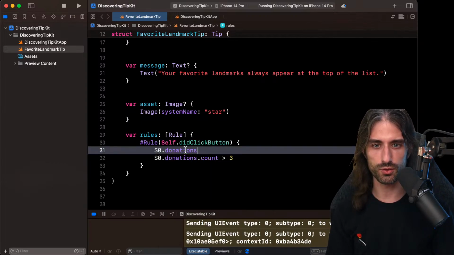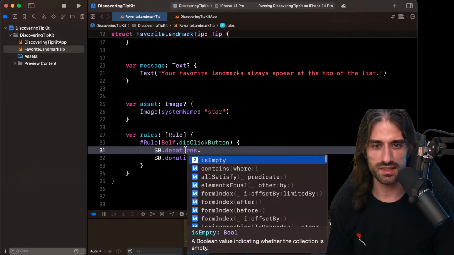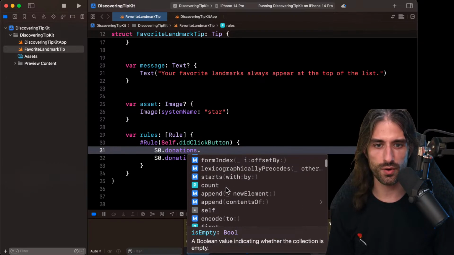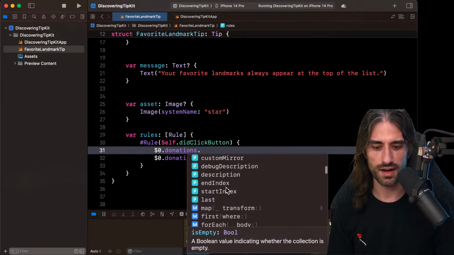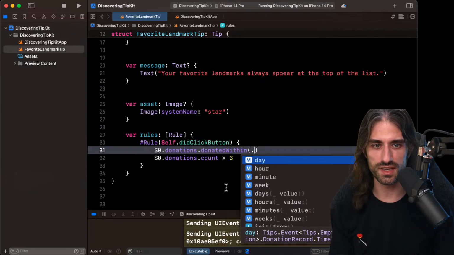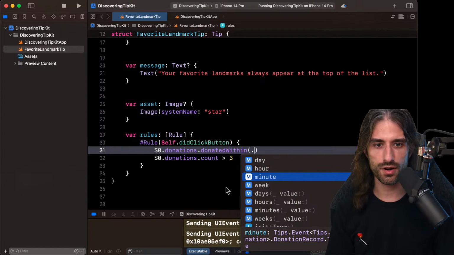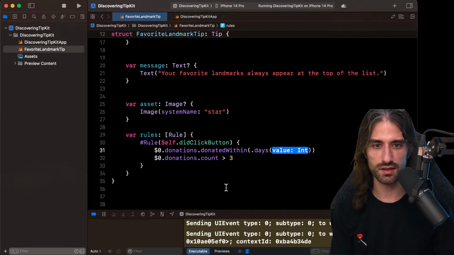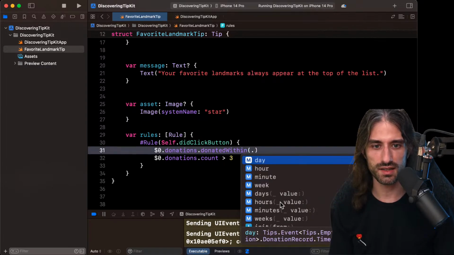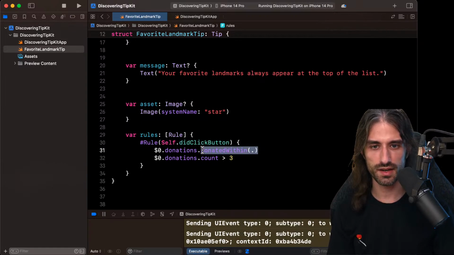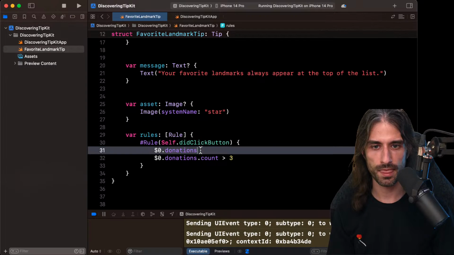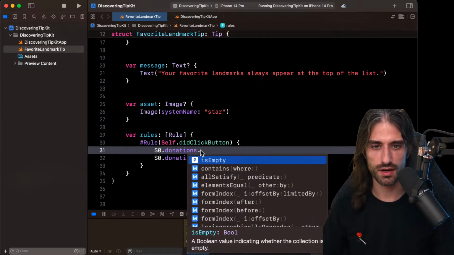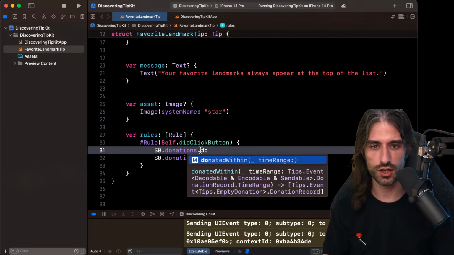And if we look at the donations, then basically we can do some form of querying. Like when they did the donated within, we can say day, hour, minutes, week, or also days, like if you want to say in the last 3 days, for instance. That can be quite interesting. It's a very powerful feature. They really did a great job.